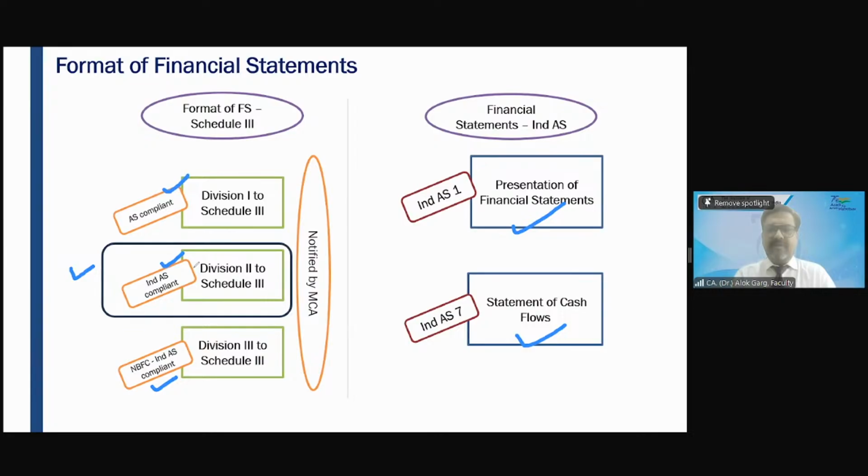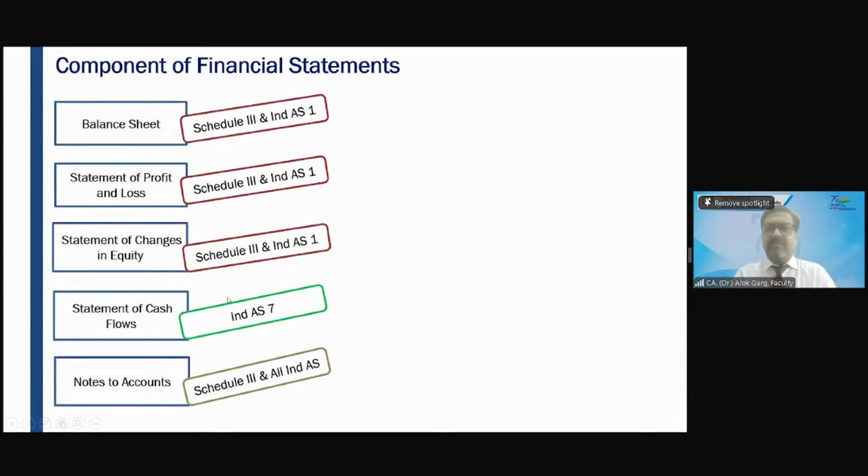So we have covered this part also, the balance sheet. The balance sheet format is given under Schedule 3 and guidance is also given under Ind AS 1. Statement of profit and loss, Schedule 3 and guidance is also given under Ind AS 1. Statement of changes in equity, Schedule 3 and guidance is also given under Ind AS 1. Statement of cash flow is given under Ind AS 7 only. Notes to accounts, Schedule 3 and only Ind AS 1 or all Ind AS?